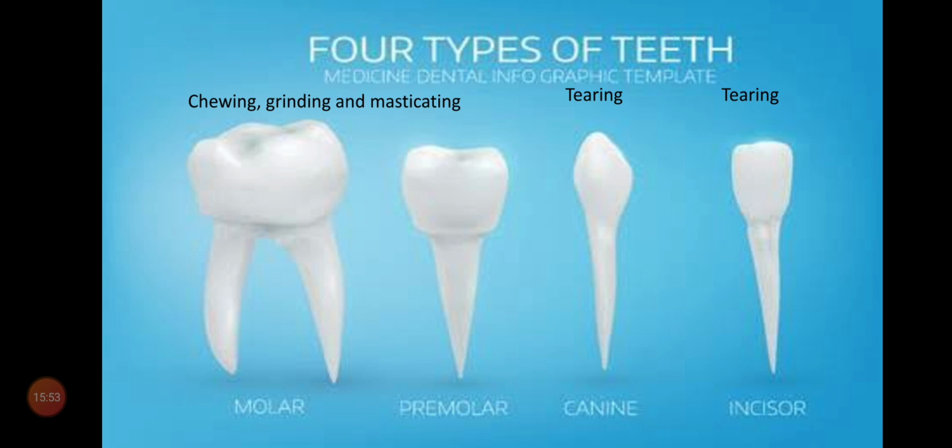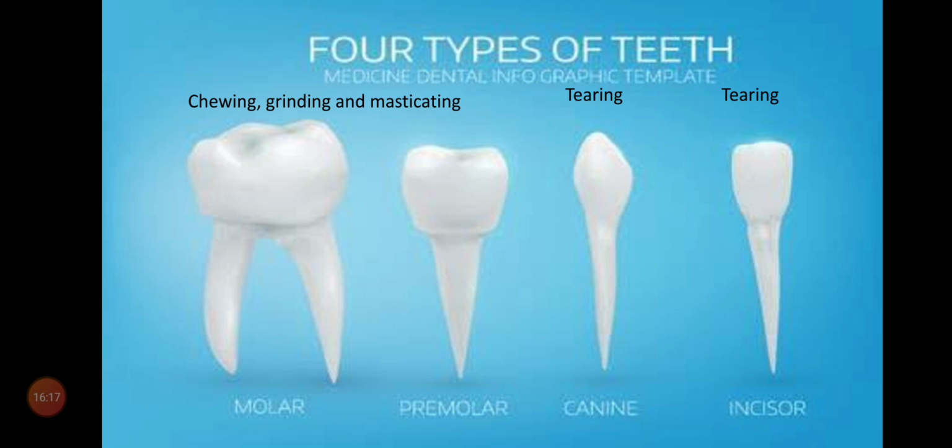First you tear and remove the bark of the sugar cane. This is done by the canine. So canines are useful for tearing.